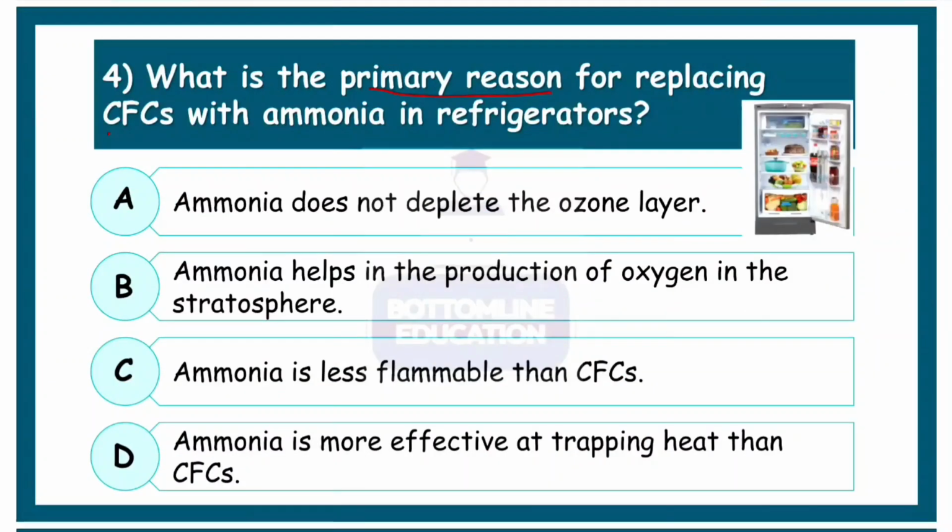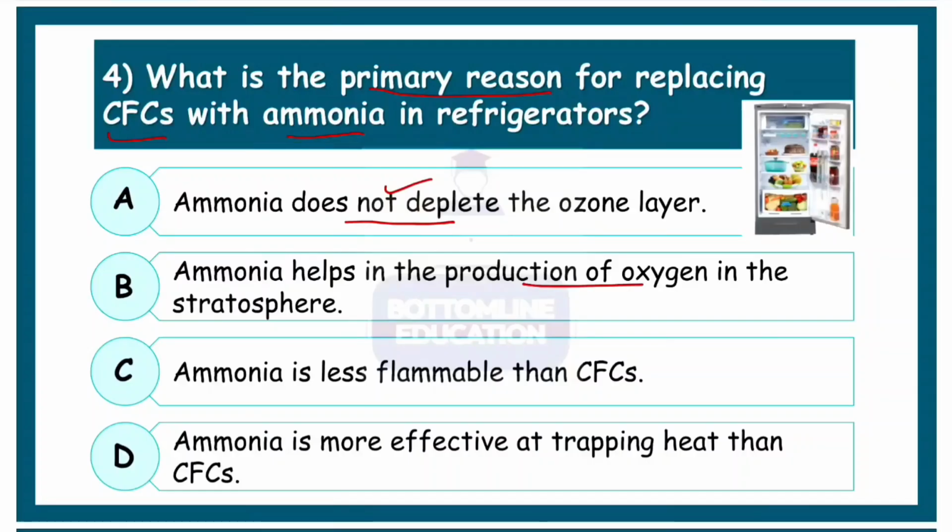What is the primary reason for replacing chlorofluorocarbons, CFCs, with ammonia in refrigerators? So as we can see, in the past, CFCs were very extensively used, but because of their ability to break down the ozone in the atmosphere, the use of CFCs has actually decreased and now they are replaced with ammonia. Now the reason is ammonia does not deplete.